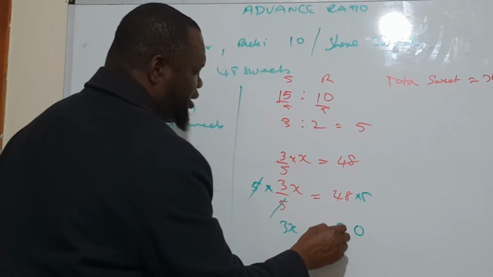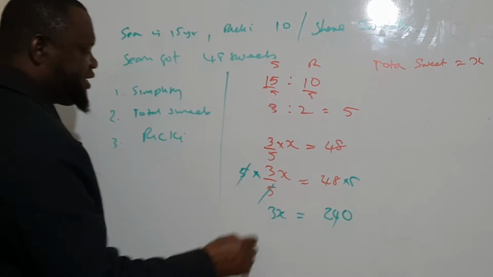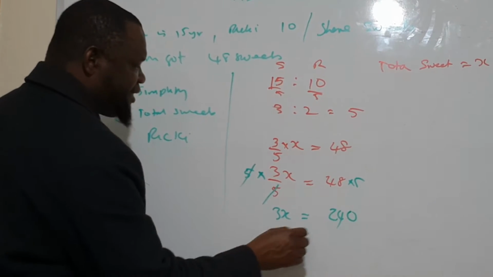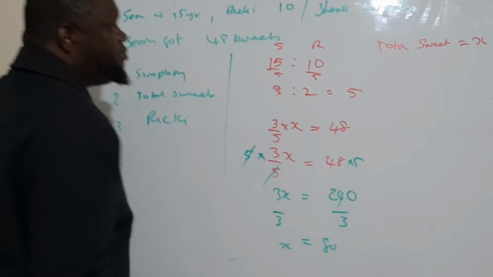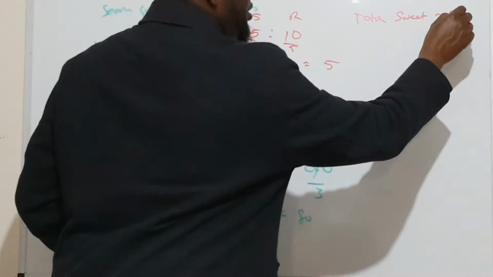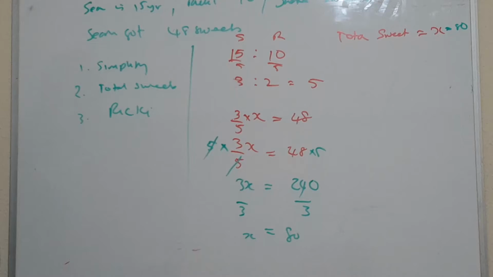4 carry over 2, 24, 240. So 3 times a number is equal to 240. What is that number? We divide both sides by 3. So x is equal to 80. So the total number of sweets they shared is equal to 80 sweets. Once we get that, it's easy.